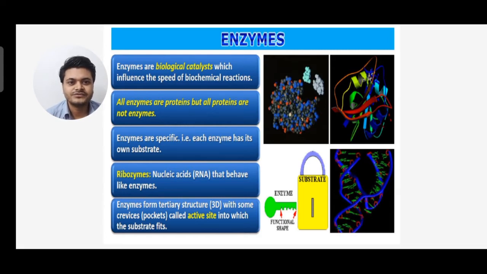So enzymes form a tertiary structure, that is 3D, with some crevices or pockets called the active site into which the substrate fits. You can see the lock and key hypothesis. The enzyme has a functional shape and you can see the substrate. So the substrate binds in the active site.